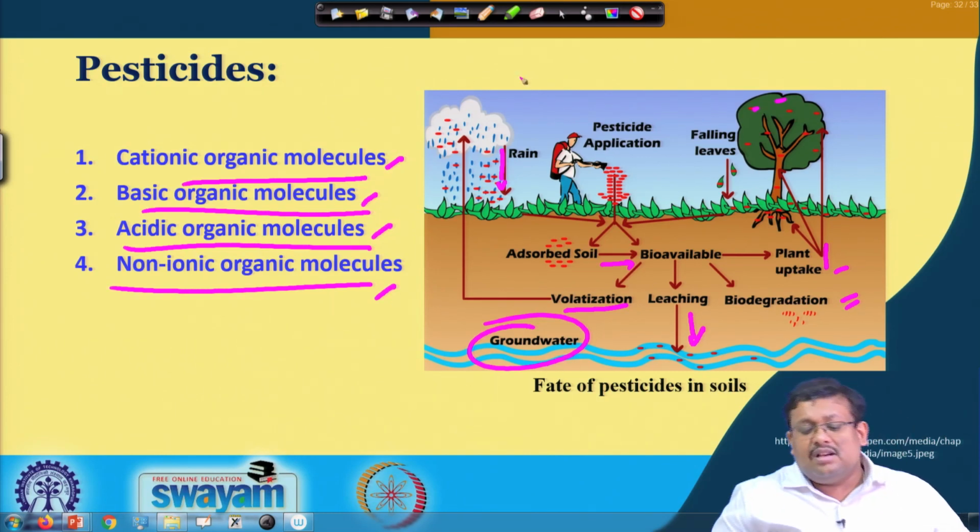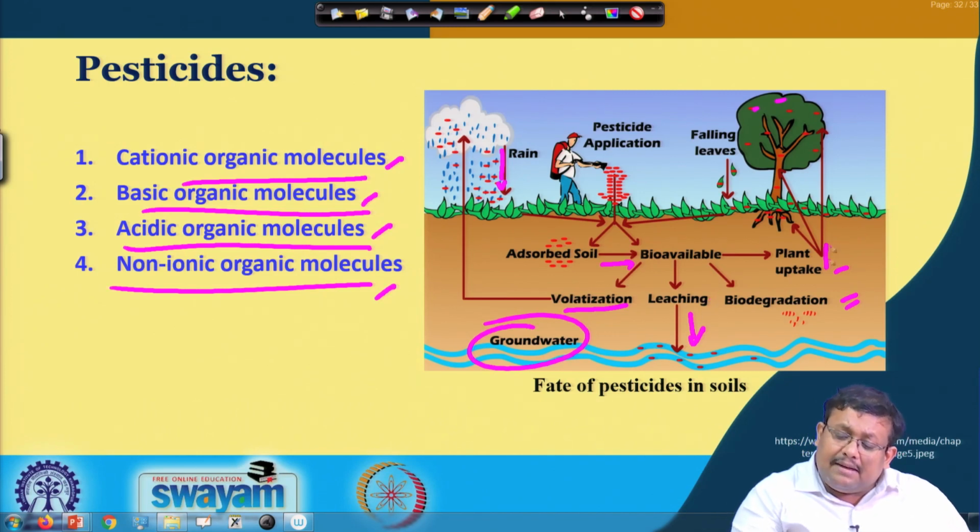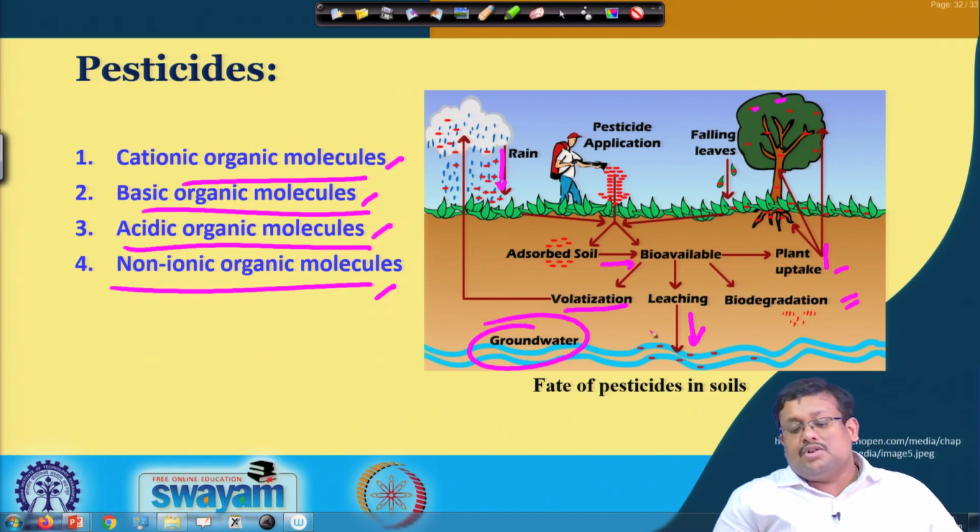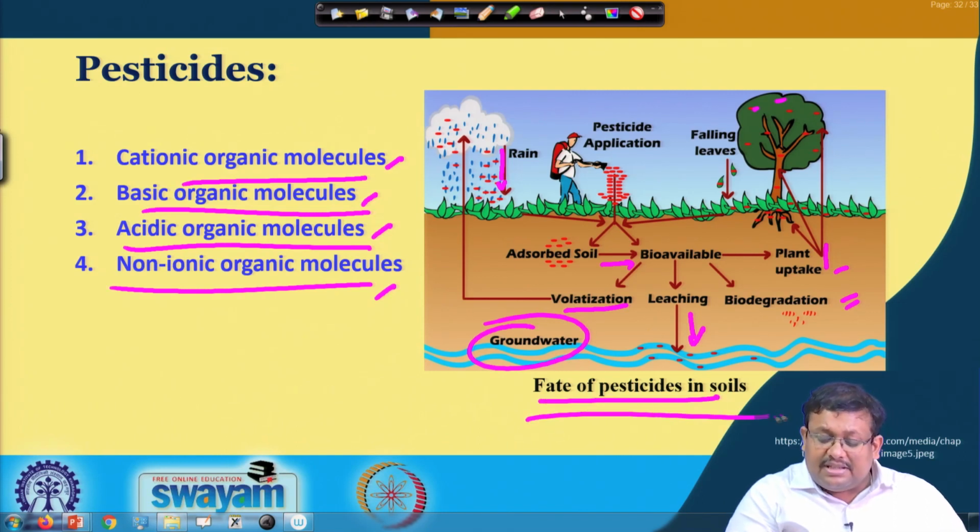The volatilized pesticide residue can return to the earth surface in the form of rain, and plant uptake can produce pesticide accumulation in the plant body, which can further return to the soil through the falling leaves. So, this is the fate of pesticides in the soil.